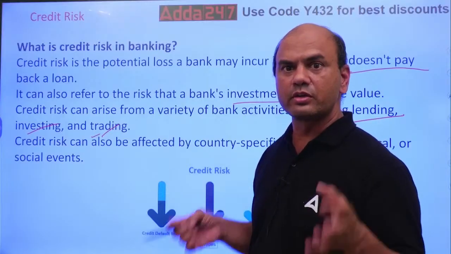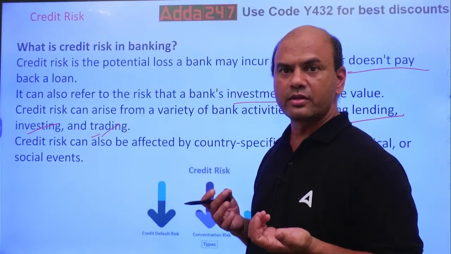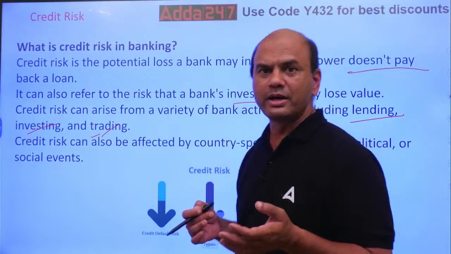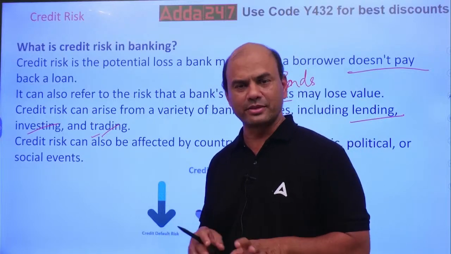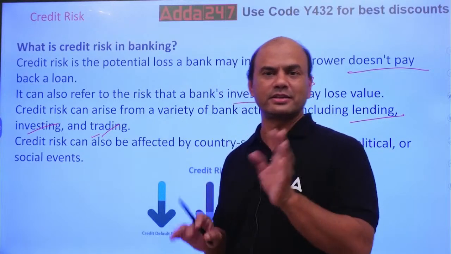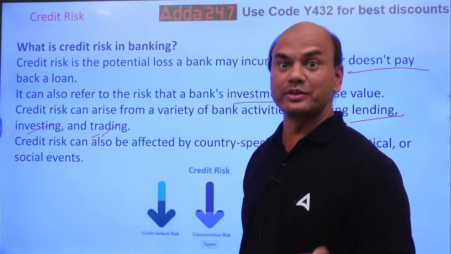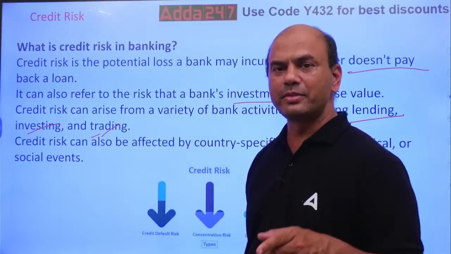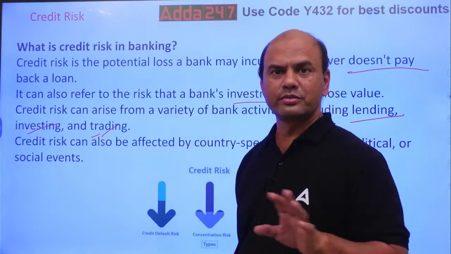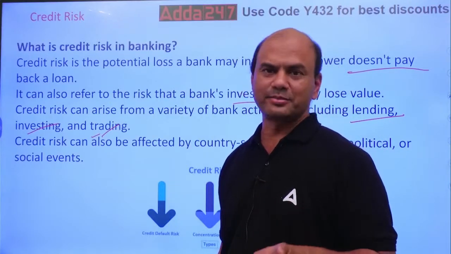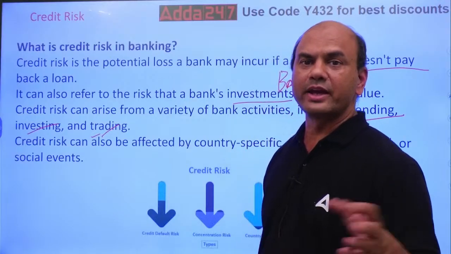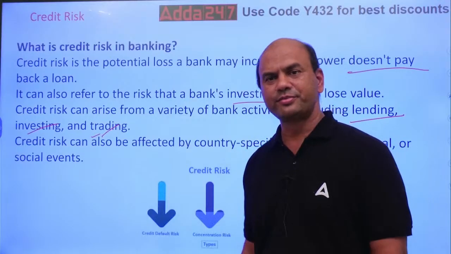You'll say, sir, we won't default, we are not that bad. It's just an example. I'll give X a loan and X will default.